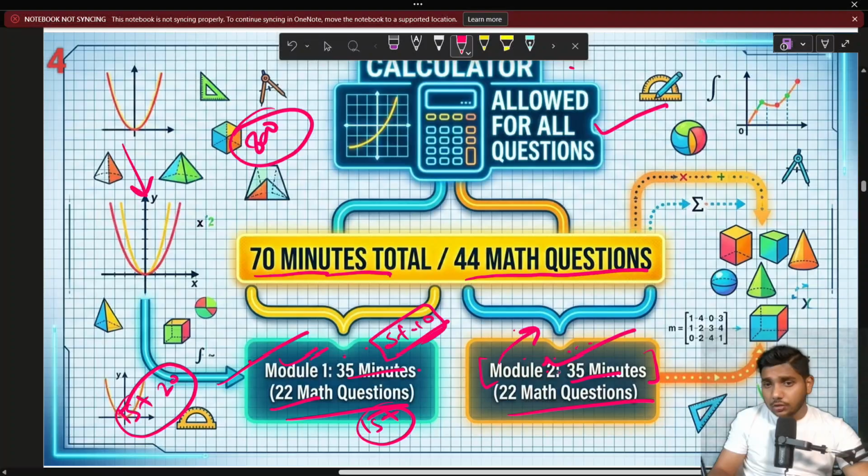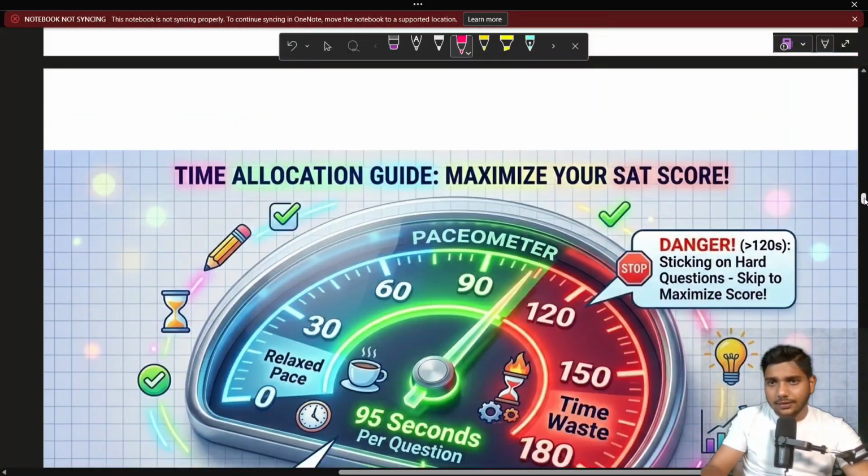If you solve 22 out of, I think, 15 plus in module 2, then it's a very good score. You score very well. So this is the actual game behind the modules. I hope you understand very well. Now, next, move to the next slide.